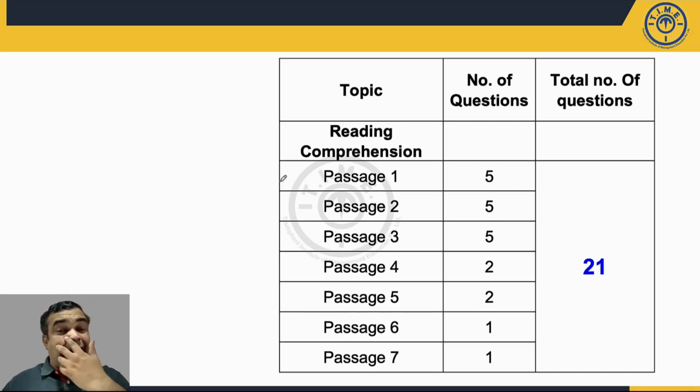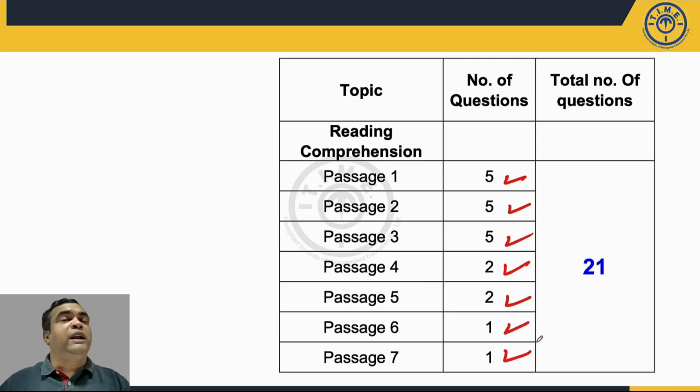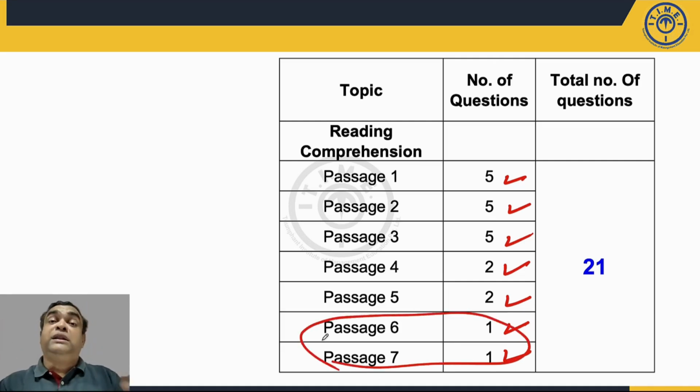When I come to the RC part, now you can see there were 7 RC passages asked. There were 3 RC passages with 5 questions, 5 questions, 5 questions, 2 RC passages with 2 questions, and 2 passages with just a single question. Now, even though they had a single question on that one RC passage, the length of the passage was quite higher. It was around a 200 word passage.